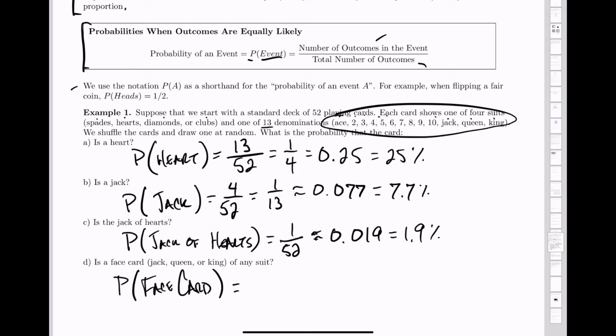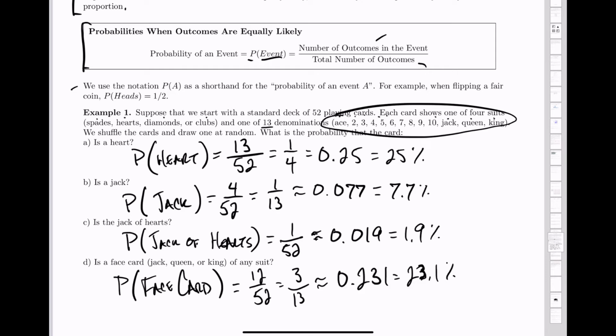Well, we just have to think about how many face cards there are. There's a jack, queen, and king for every suit. So there are 3 face cards for every suit. That's 3 times 4, which is 12 out of 52. That reduces to 3 over 13, which is approximately 23%.